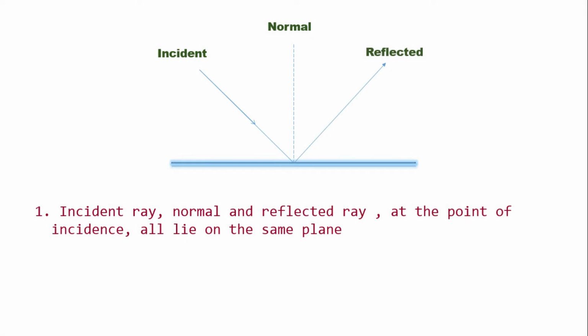When light is reflected from a surface, it does so by following the laws of reflection, which say that the incident ray, the reflected ray, and the normal at the point of incidence all lie in the same plane, and the angle of incidence is always equal to the angle of reflection.